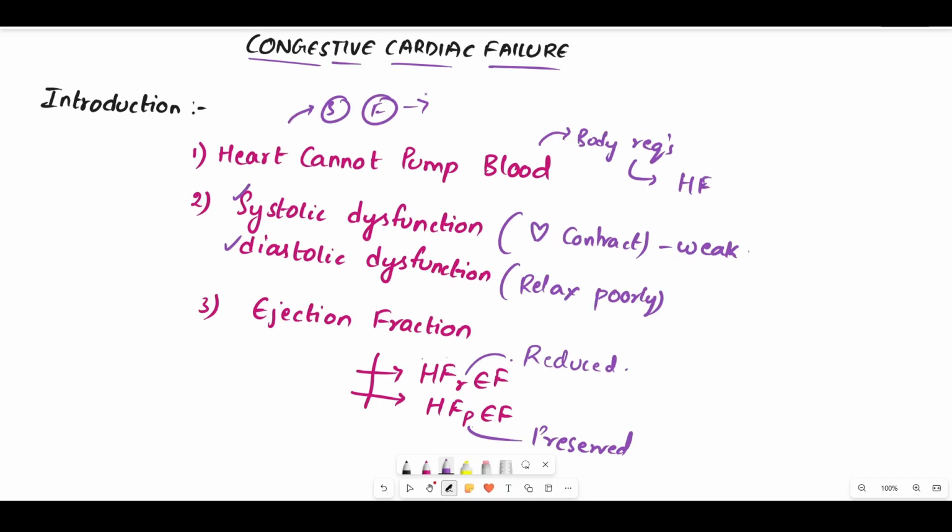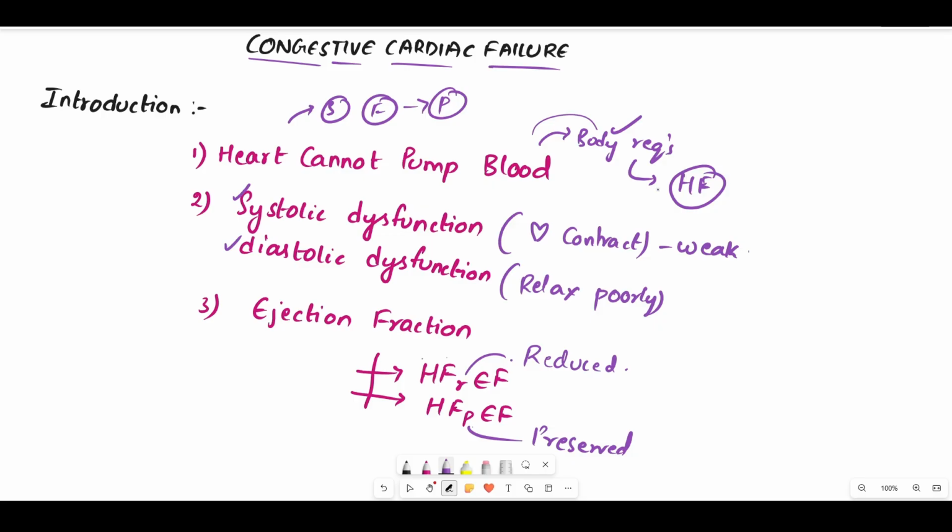So, coming to the introduction, the heart cannot pump the blood properly. Actually, when there is any problem in the structure and the function of the heart, the heart will not pump the blood properly to meet the body requirements. So, that condition is called heart failure.